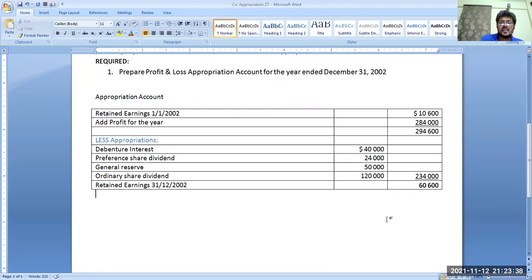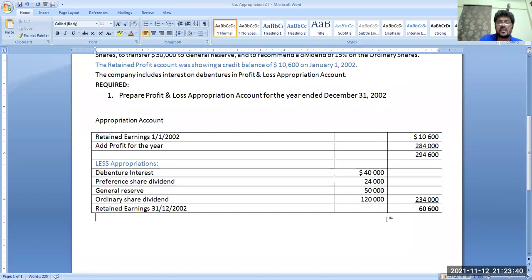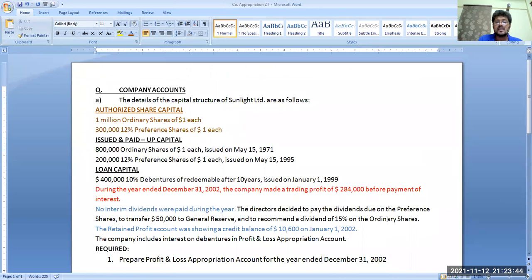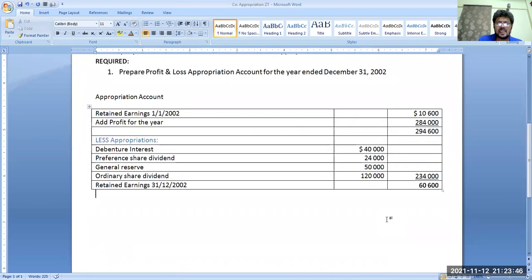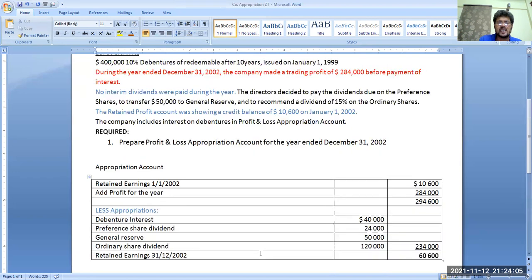How we appropriate profit in joint stock companies, we have done that. The only difference that could appear here would be interim dividend. The amount of interim dividend we would just write over here. After debenture interest, we will write interim dividend and final dividend. That could be a further possibility in this question. Are you getting it? This is all about a company's appropriation account.